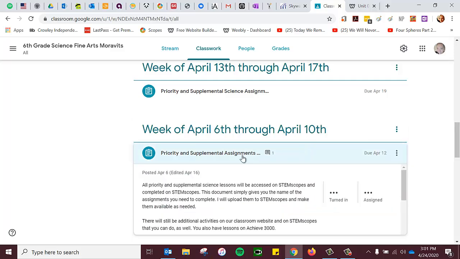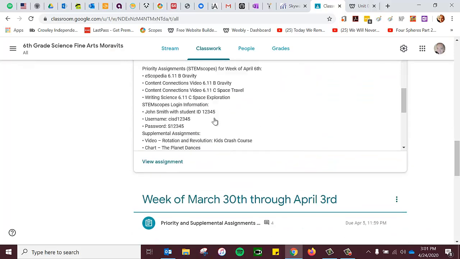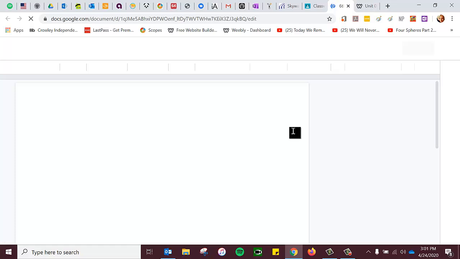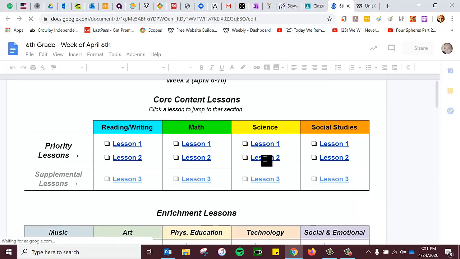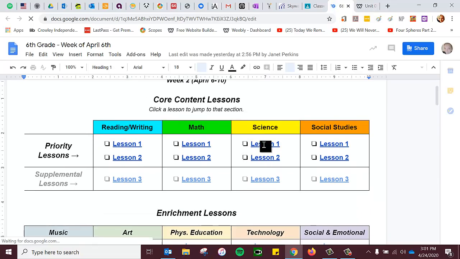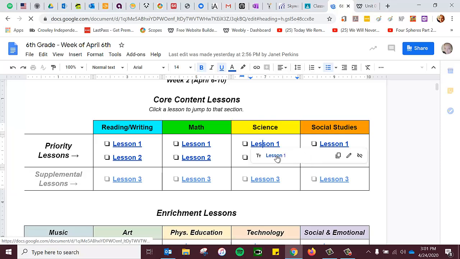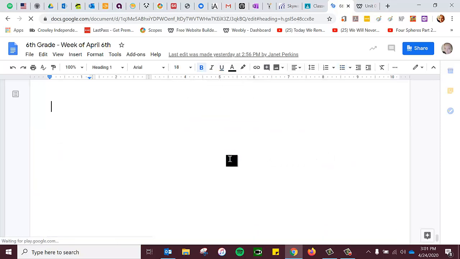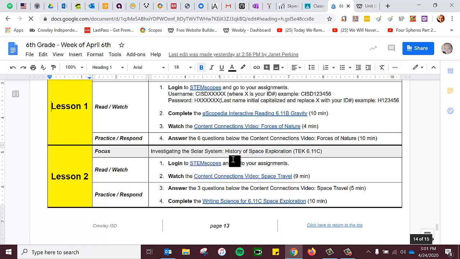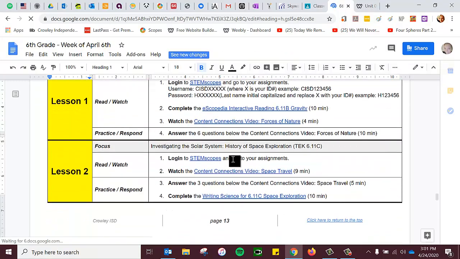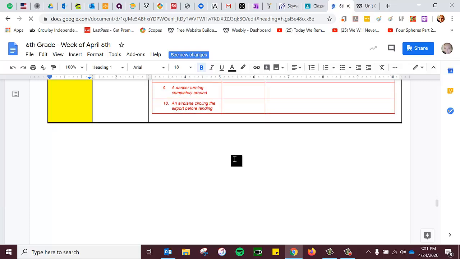Let's check this one and see if you had something you had to do in there. You can always click right over here. If you don't want to look at the whole document, you can click on those and it will take you directly to that lesson. All right, so science on this one.